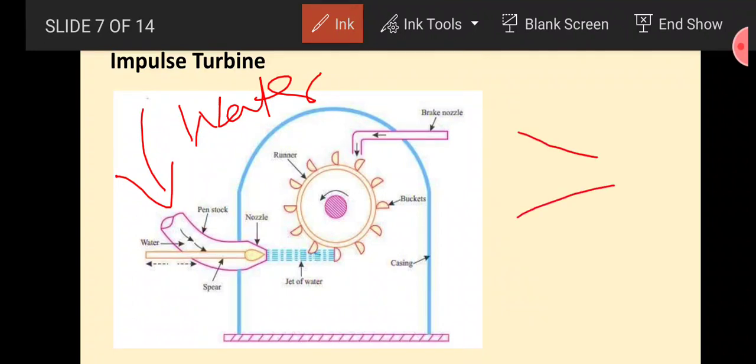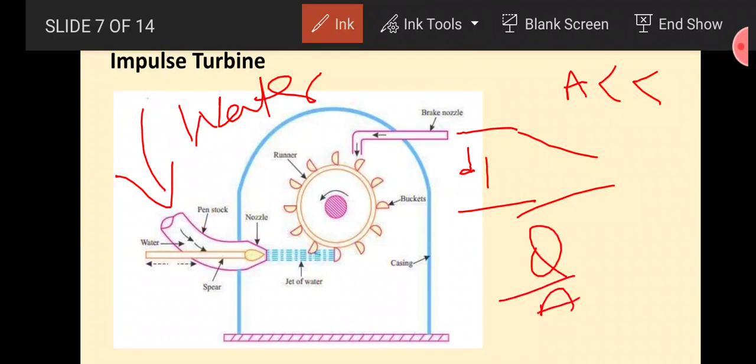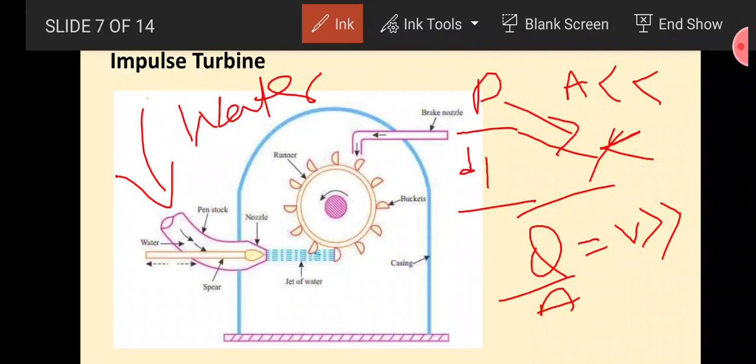If here is a pipe of diameter, say, d1, and if we contract its mouth or connect a nozzle, then the area starts decreasing. And if the area starts decreasing, then by the Q by A formula, V starts increasing. As a result, this pressure starts converting into kinetic energy.